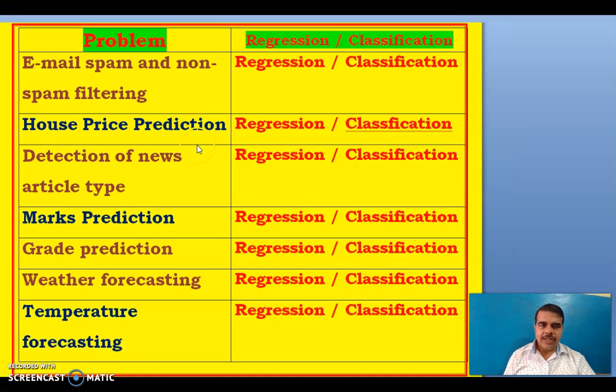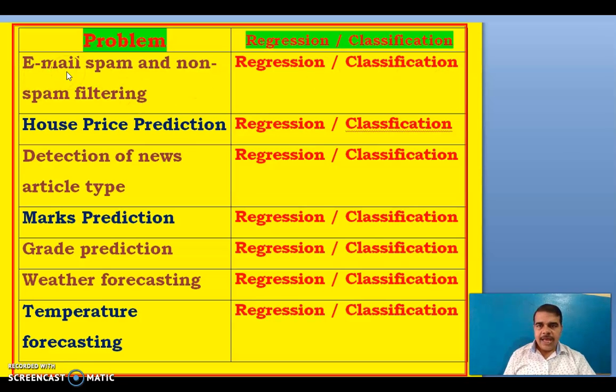So far we have seen supervised learning. In supervised learning we have seen regression and classification. Classification means we need to go for some category. On the other hand, in regression, we will have some number as the answer. Now here are some problems. Let us try to divide them into regression type or classification type.